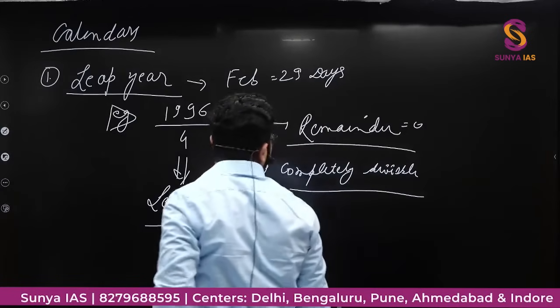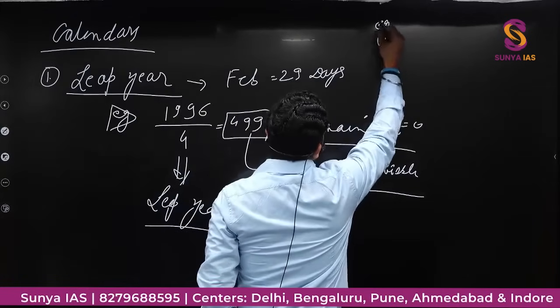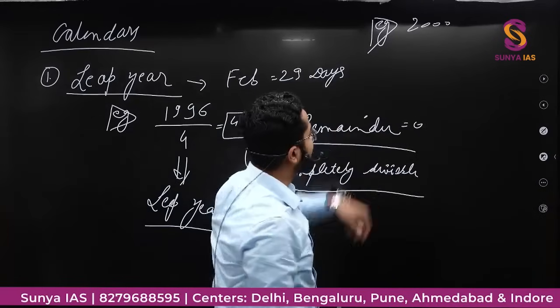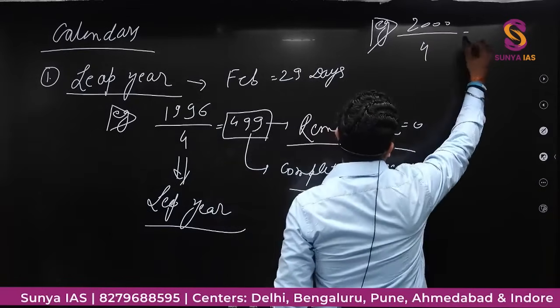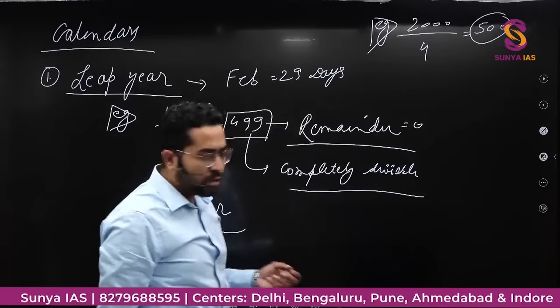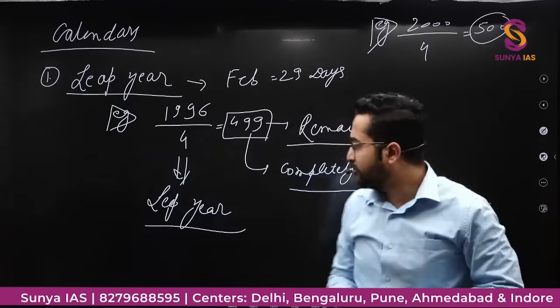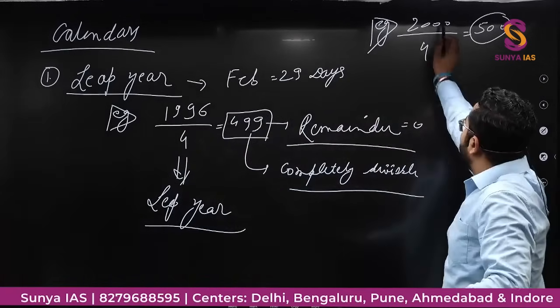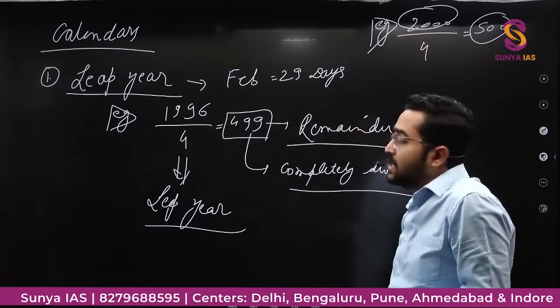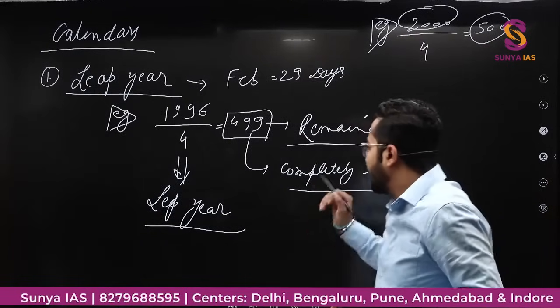If we take another example, 2000. Obviously, if we divide 2000 by 4, it will be completely divisible and the remainder will be 0. So by the rule of divisibility of 4, the year 2000 should be a leap year, right? And it is a leap year, obviously. Again, I'll check.